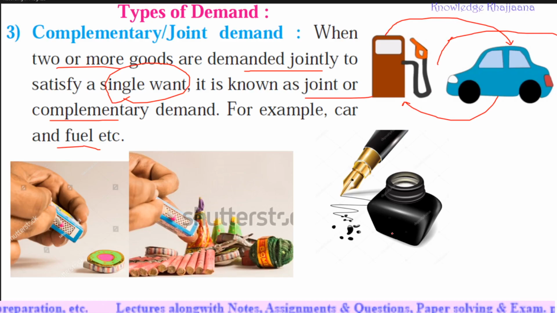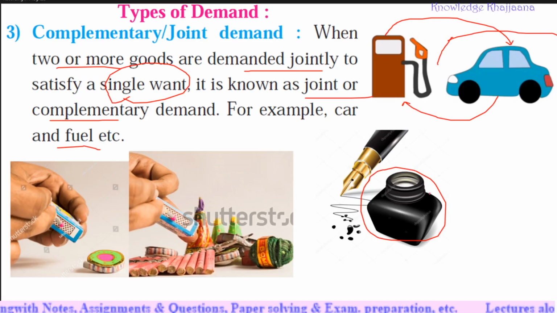Another example can be given of ink pen and ink bottle. If you have purchased the ink pen, then you should purchase the ink bottle also. Both things are complementary to each other. Another example is matchsticks and firecrackers. If you want the firecrackers to burn, can they burn by themselves? No. So matchsticks are required. So matchstick and firecracker are complementary to each other.